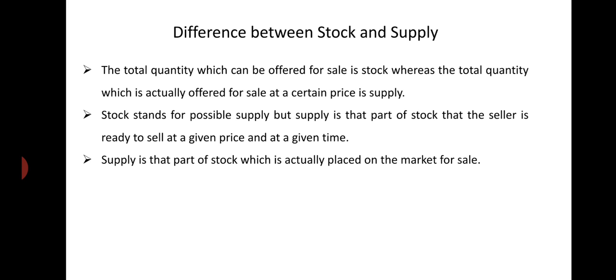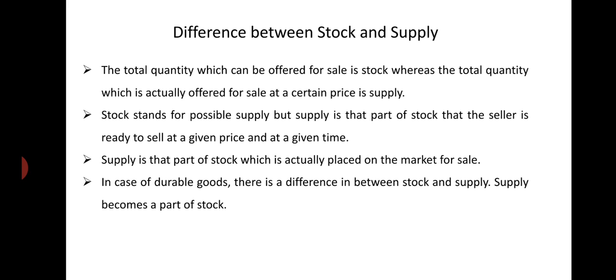Then supply is that part of stock which is actually placed on the market for sale, right? Stock means the total, the possible supply. But supply is that part of stock which is actually placed on the market for sale. How much a producer or firm or seller sold in the market, that is supply.